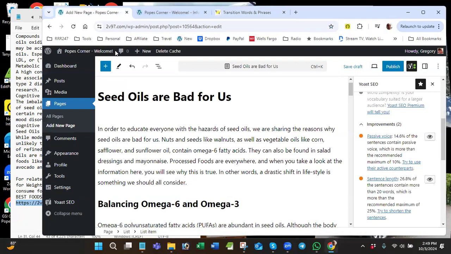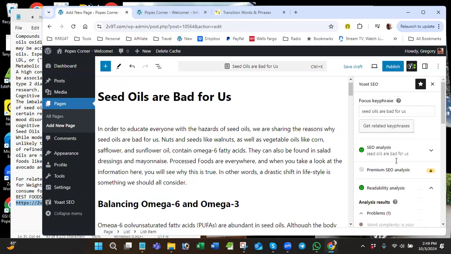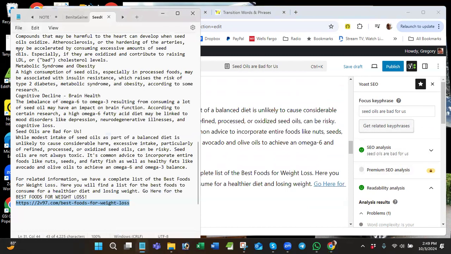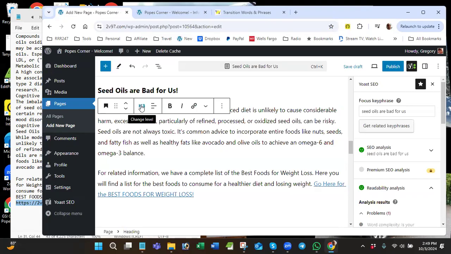Okay, so now I'm adding a new page here. So we're getting there. Now, even though my SEO is green, I need to fix this, because I know what I skipped right here for related information. Okay, well, most of us, the intake of seed oils is part of a balanced diet. So where did I put it? For related information, wait a minute. Oh, no, see this? Focus key phrase in a H2 or H3 heading. See how I have it? I put it all the way at the bottom. You need that for SEO, at least once.